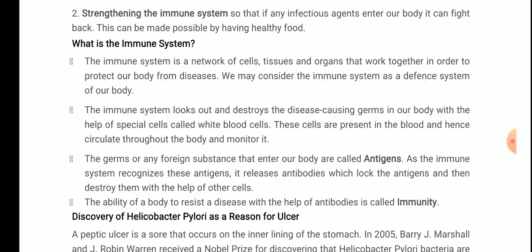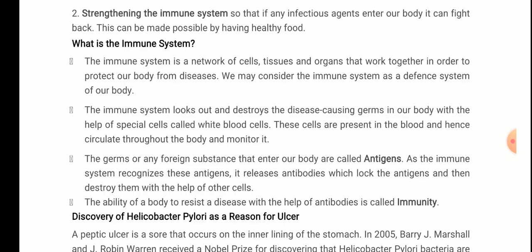The germs or any foreign substance that enter our body are called antigens. As the immune system recognizes these antigens, it releases antibodies which lock the antigens and then destroy them with the help of other cells. So the foreign particles are called antigens, and the thing that our immune system produces against them is antibodies. Again, the foreign substance that enters our body is the antigen, and our immune system produces antibodies to protect ourselves from that antigen.